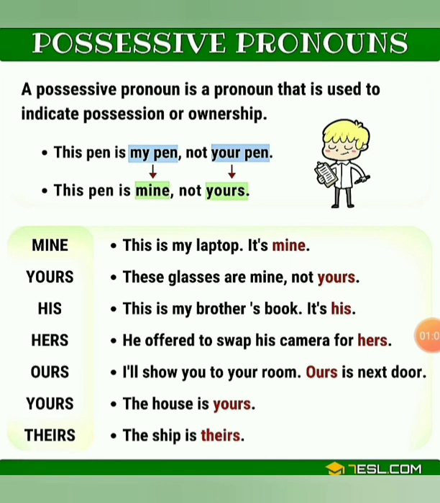He offered to swap his camera for hers. Here, hers is the possessive pronoun. I'll show you to your room. Ours is next door. Ours is a possessive pronoun here. The house is yours. The ship is theirs. These are the examples for possessive pronouns.